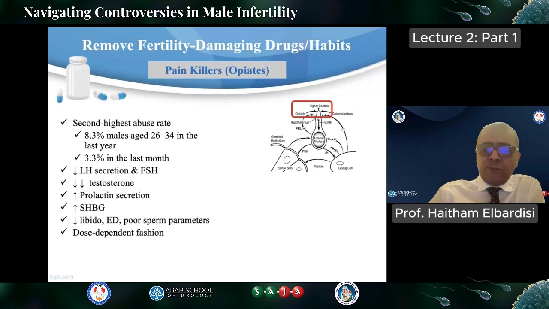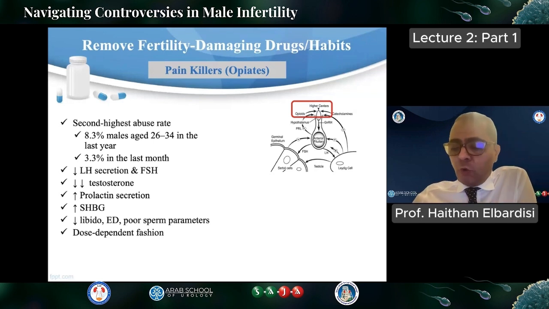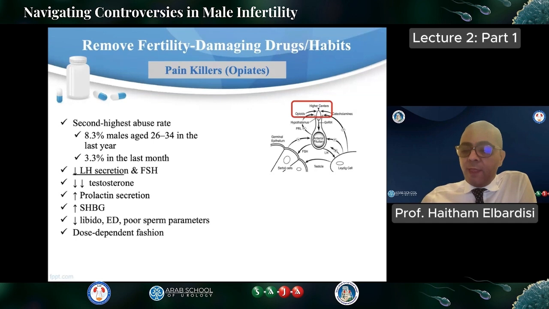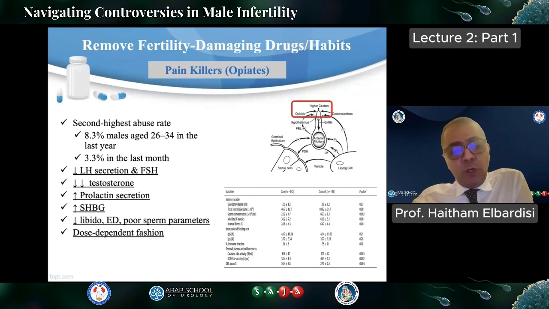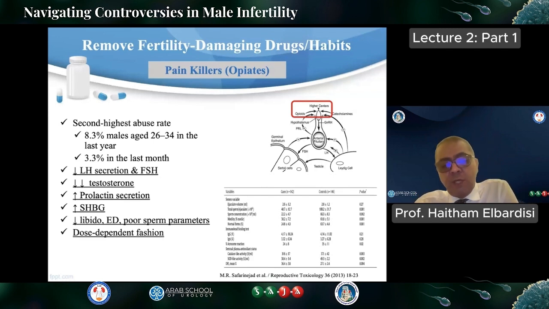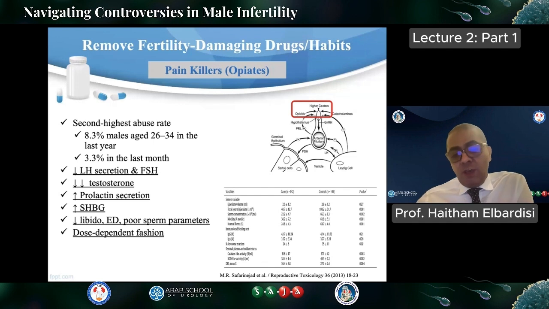And it is very interesting that these kinds of medications are always dose dependent. The longer that you use these medications and the higher the dose, the more the effect that you can see on sperm parameters. Also, the recommendation here will be to try to stop these medications if possible.